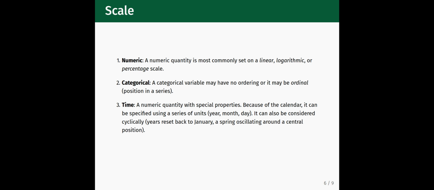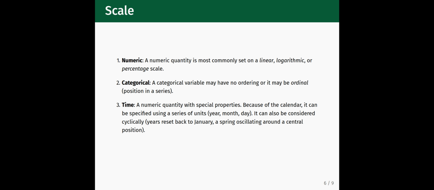The third basic element of a data visualization is scale, of which there are 3 types and will seem familiar based on our earlier discussions. The first is the numeric scale. There are several kinds of numeric scales, with the most common ones being the linear scale, which is the default scale you will see the most often, the logarithmic scale, which counts along an axis in powers of a base number such as 10, and the percentage scale, where you consider the relative fraction of observations instead of their absolute total.